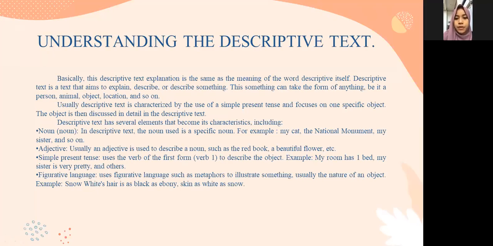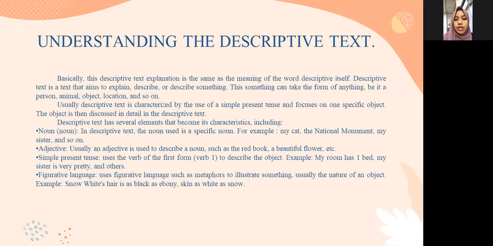Usually, descriptive text is characterized by the use of a simple present tense and focuses on one specific object. The object is then discussed in detail in the descriptive text. Descriptive text has several elements that become the characters, including yang pertama, noun. In descriptive text, the noun used is a specific noun. For example, my cat, the national monument, my sister, and so on.